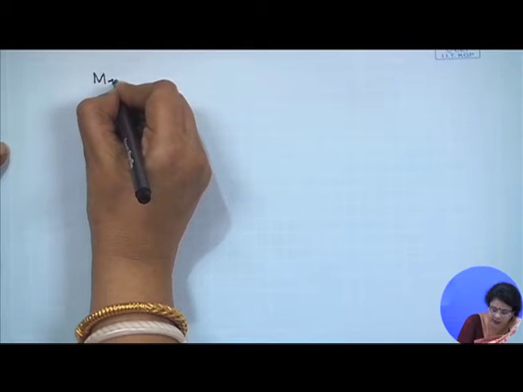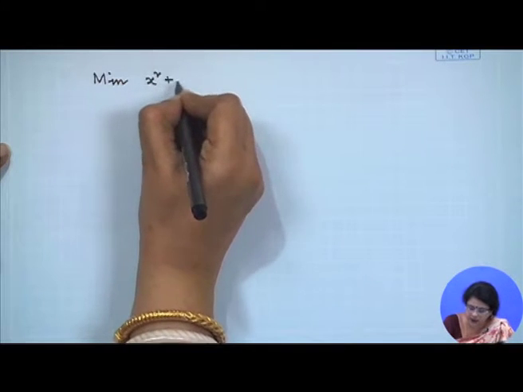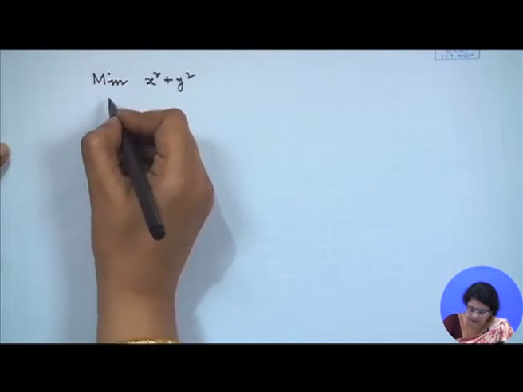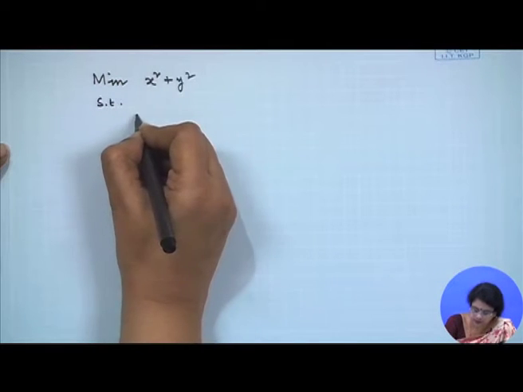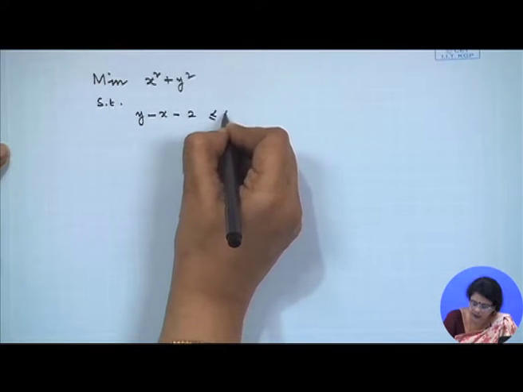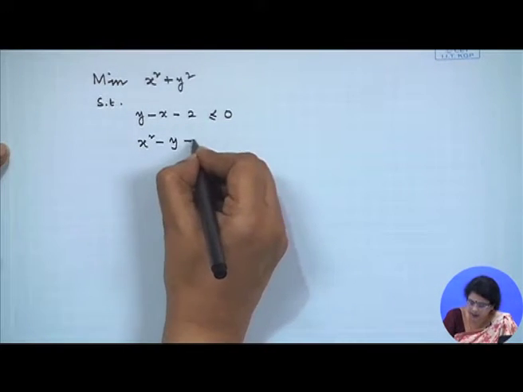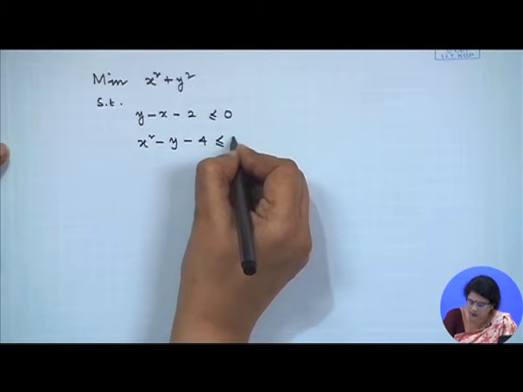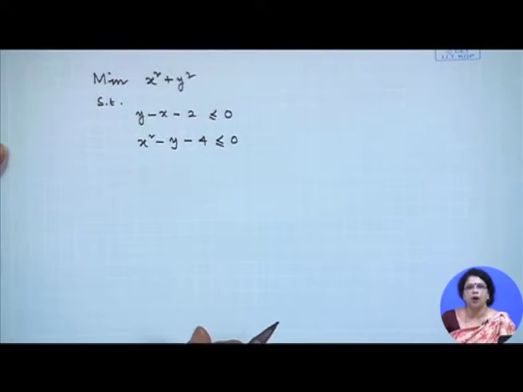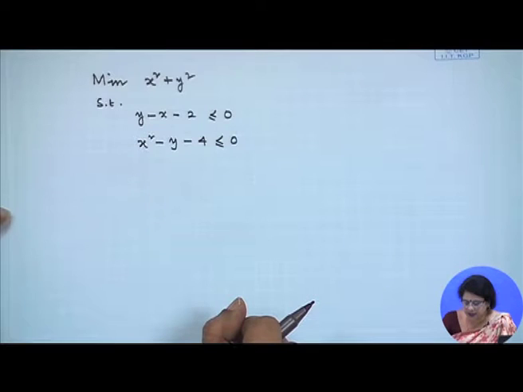This is one nonlinear programming problem: minimization of x square plus y square subject to y minus x minus 2 less than or equal to 0, and another one, x square minus y minus 4 less than or equal to 0. Now, as I showed you in the last class, we can get the Lagrange function from here by introducing the slack variable.